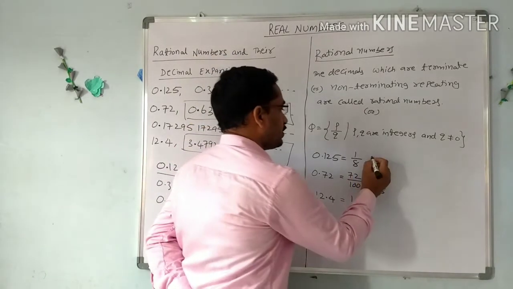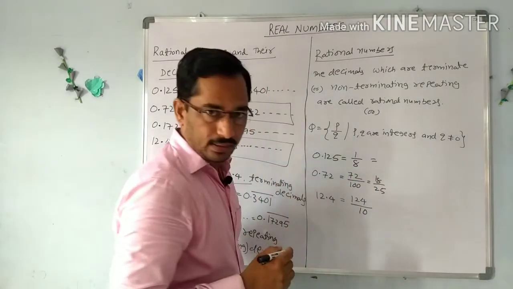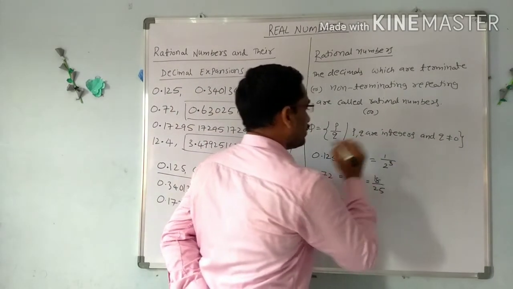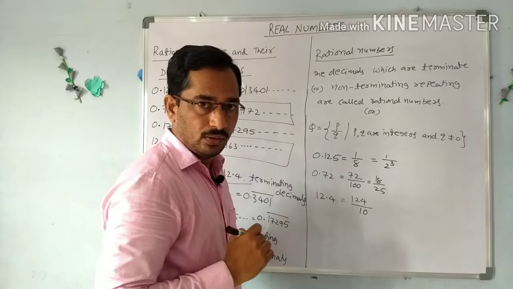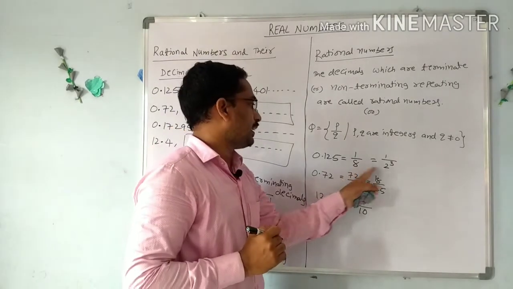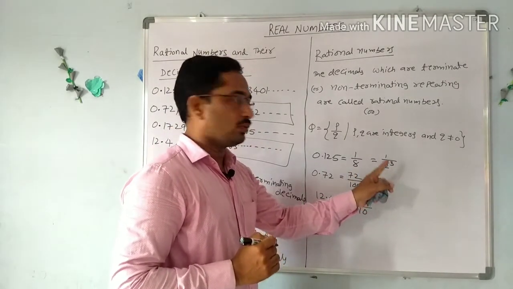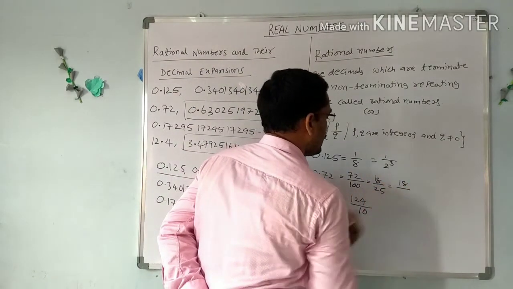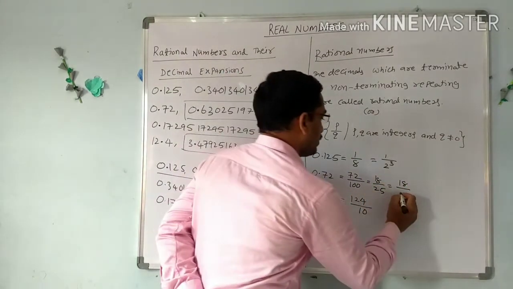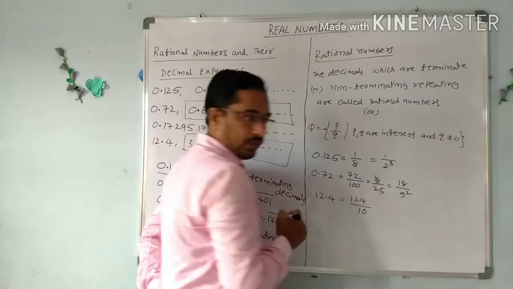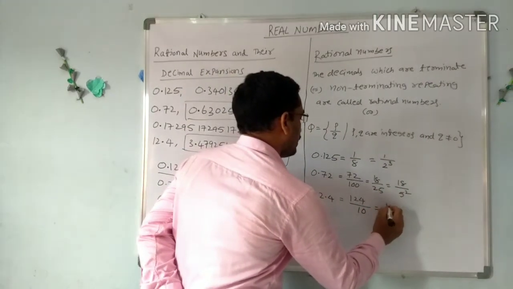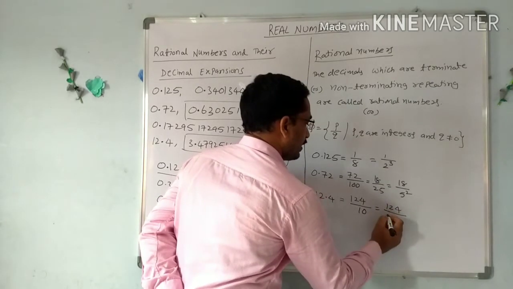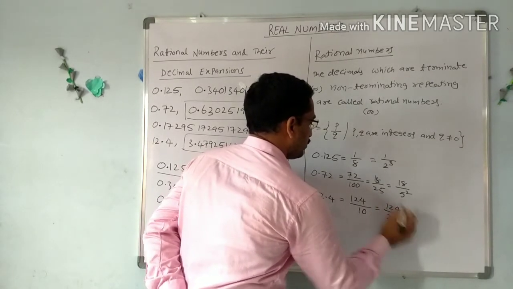If you observe, we can write these in another way also. Here we can write 1 by 2 cube, because 8 is 2 into 2 into 2. And this 18 by 25, we can write 25 as 5 square. Next, 124 by 10, where 10 is 2 into 5.